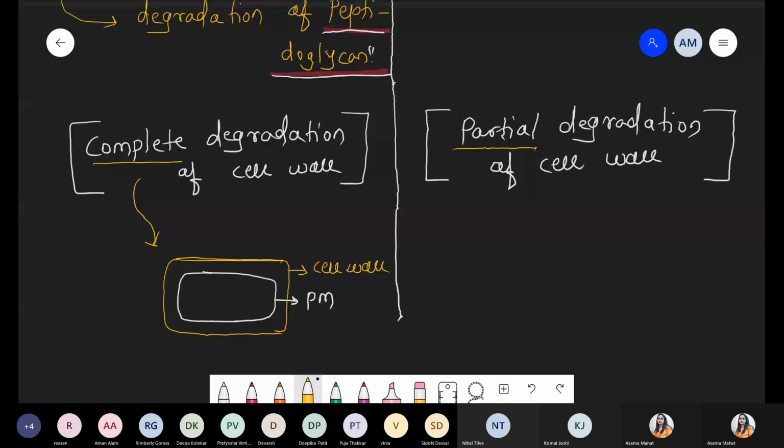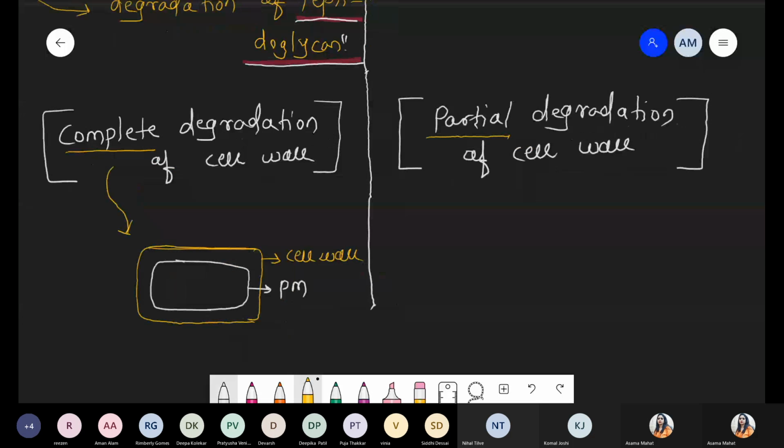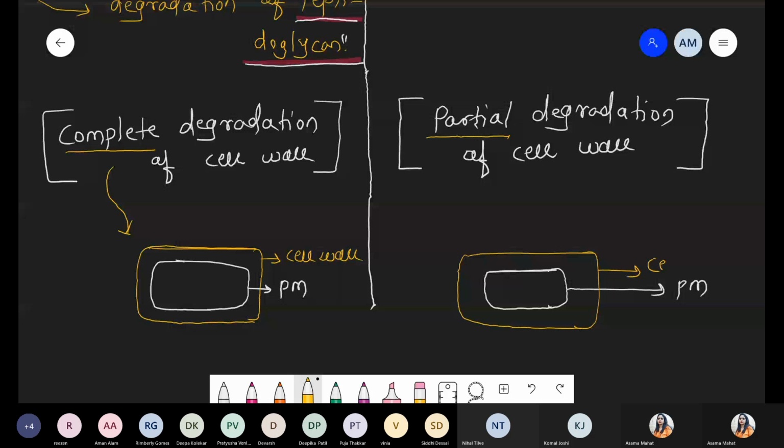Complete digestion. But what happens when we compare this diagram with gram-negative bacteria? The plasma membrane is present, and again there is the cell wall made of peptidoglycan, which is degraded by the action of lysozyme. But now यहाँ पे एक और layer present होगा, that is LPS, toward the outer side. Yes or no?